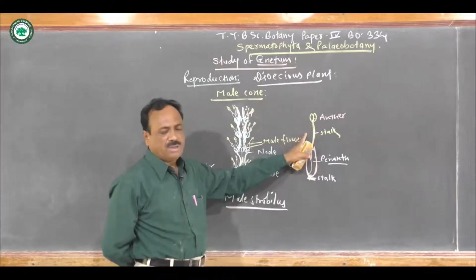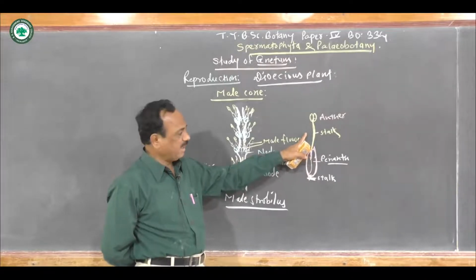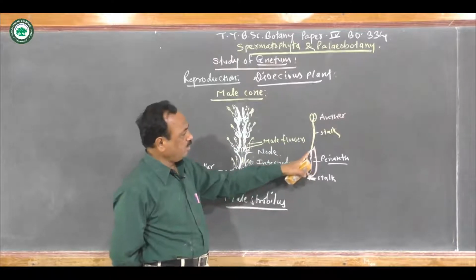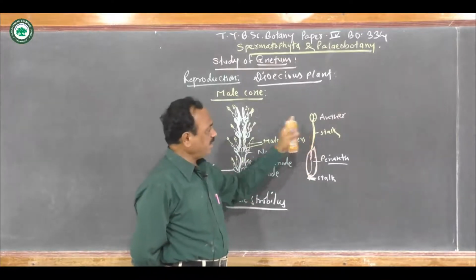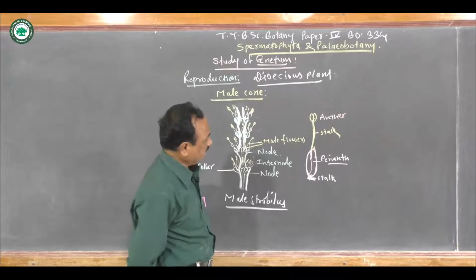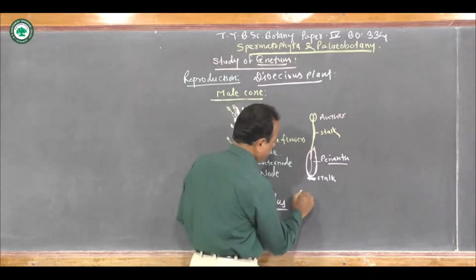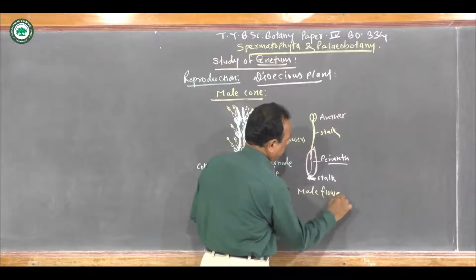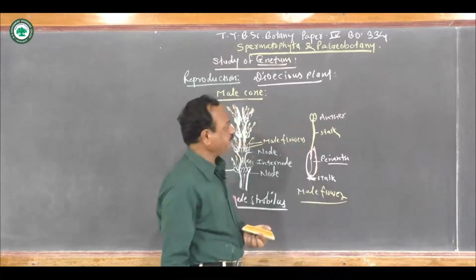There is a presence of a single anther. The flowers are not attractive. It shows two perianth lobes, and inner side to it, it encloses the single stamen. So this is the male flower having the perianth lobes and the anther.